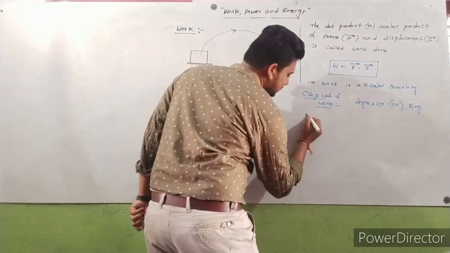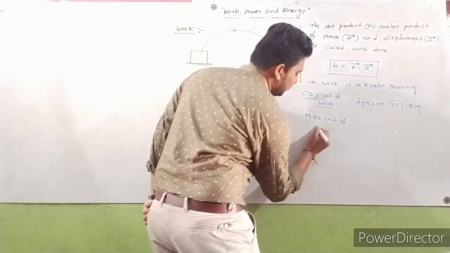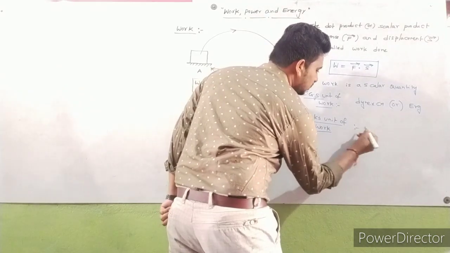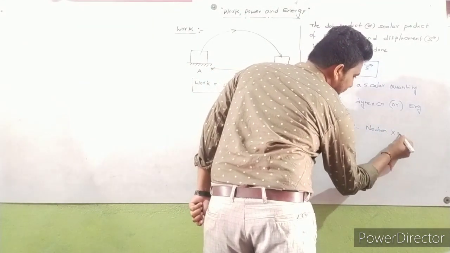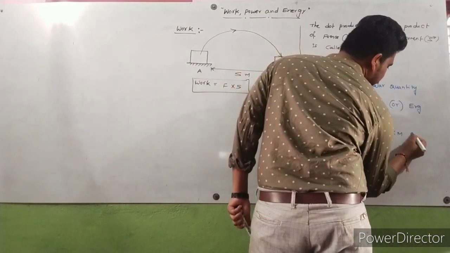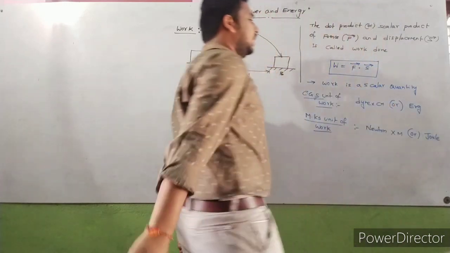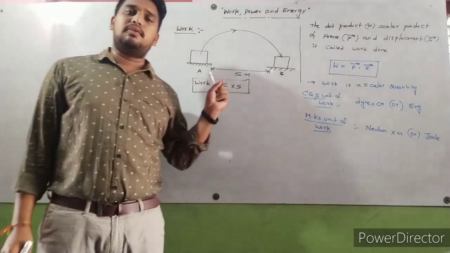Next, MKS unit of work. Newton into meter or joule. So Newton into meter or joule is the MKS unit of work done.